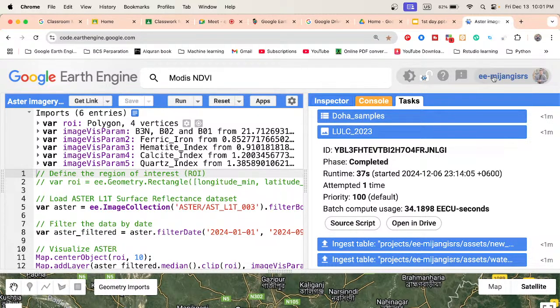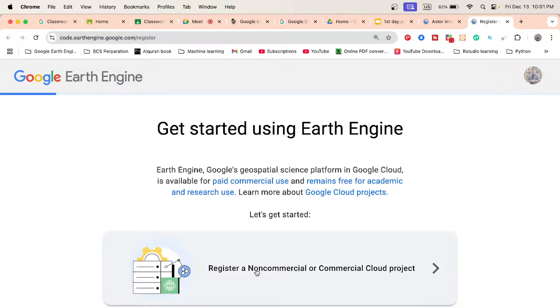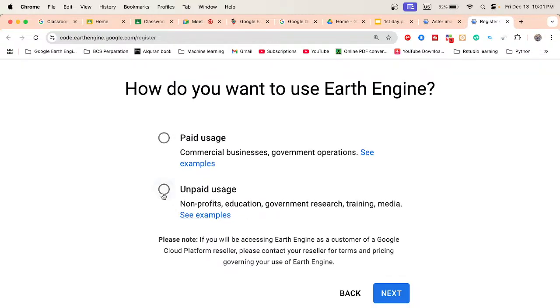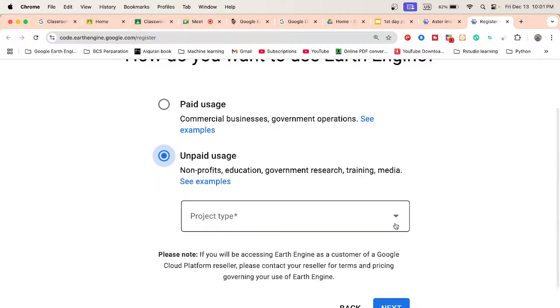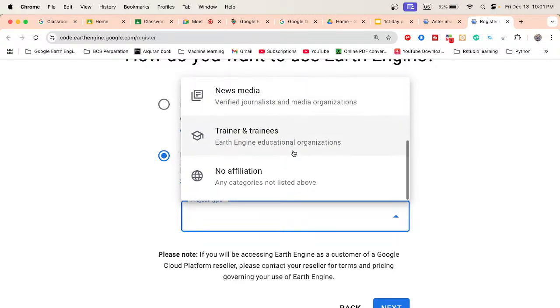If you don't see this type of name, it means that you are not registered with a cloud project. Here I have already made the cloud project. It's very easy, just click here and you can see Register a new cloud project. So I just click here. Then you get the option of commercial or non-commercial, paid use or unpaid use. Unpaid use is basically non-profit, education, government, research, training and media, and for commercial, business and government operation, you have to use paid use. So simply select unpaid, then for the project type, we can put academic and research. You can see different types of project type, or trainer or trainees.